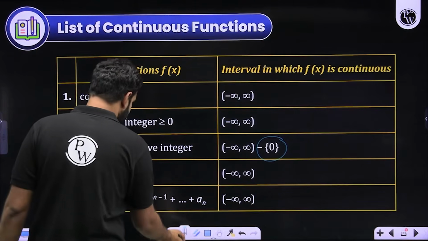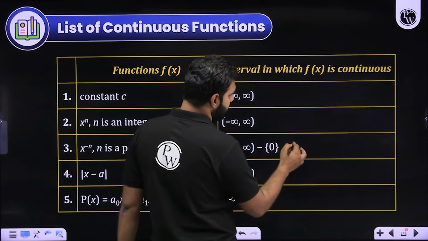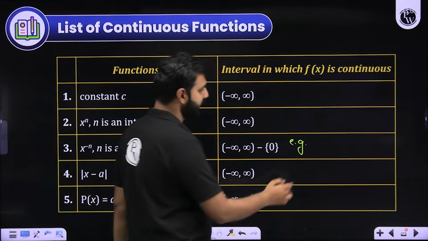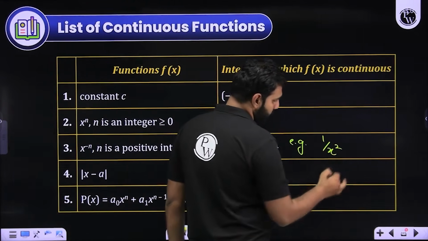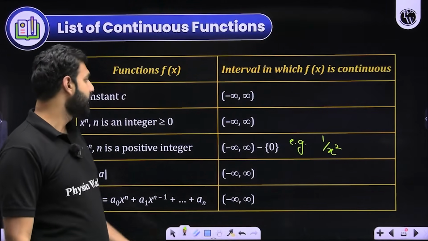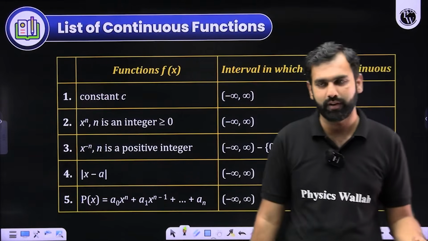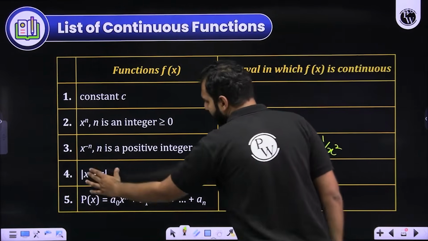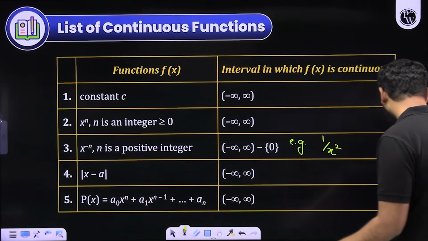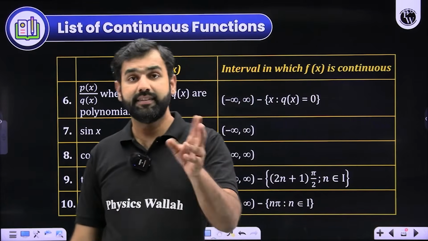I hope you're realizing. Let me take an example here. Let's say I take the value of n as 2, so it is 1 by x square. So the function is 1 by x square. Now you must realize 1 by x square at 0 is not defined. So yes, it will be continuous from minus infinity to infinity except for 0, because at 0 it is not defined. Similarly, when you look at mod x minus a, it is continuous everywhere. When you look at any polynomial, it is continuous everywhere. This is something we have discussed while discussing the graphs of these functions as well, while discussing the chapter functions.